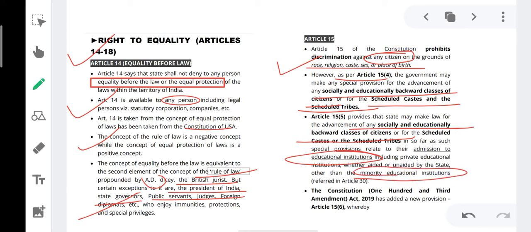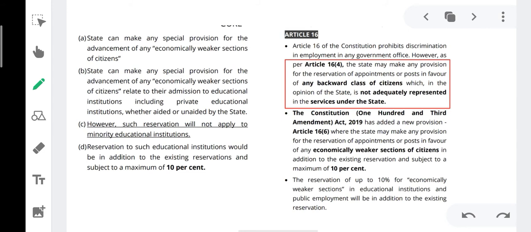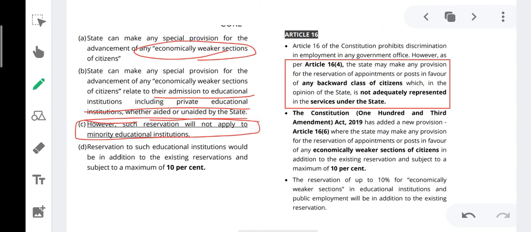The Constitution 103rd Amendment Act 2019 has added a new provision, that is Article 15 clause 6, which says that the state can make any special provision for the economically weaker section, the EWS category, and for their admission to educational institutions including private educational institutions, whether aided or unaided by the state. However, such reservation will not apply to minority educational institutions. This is an exception.